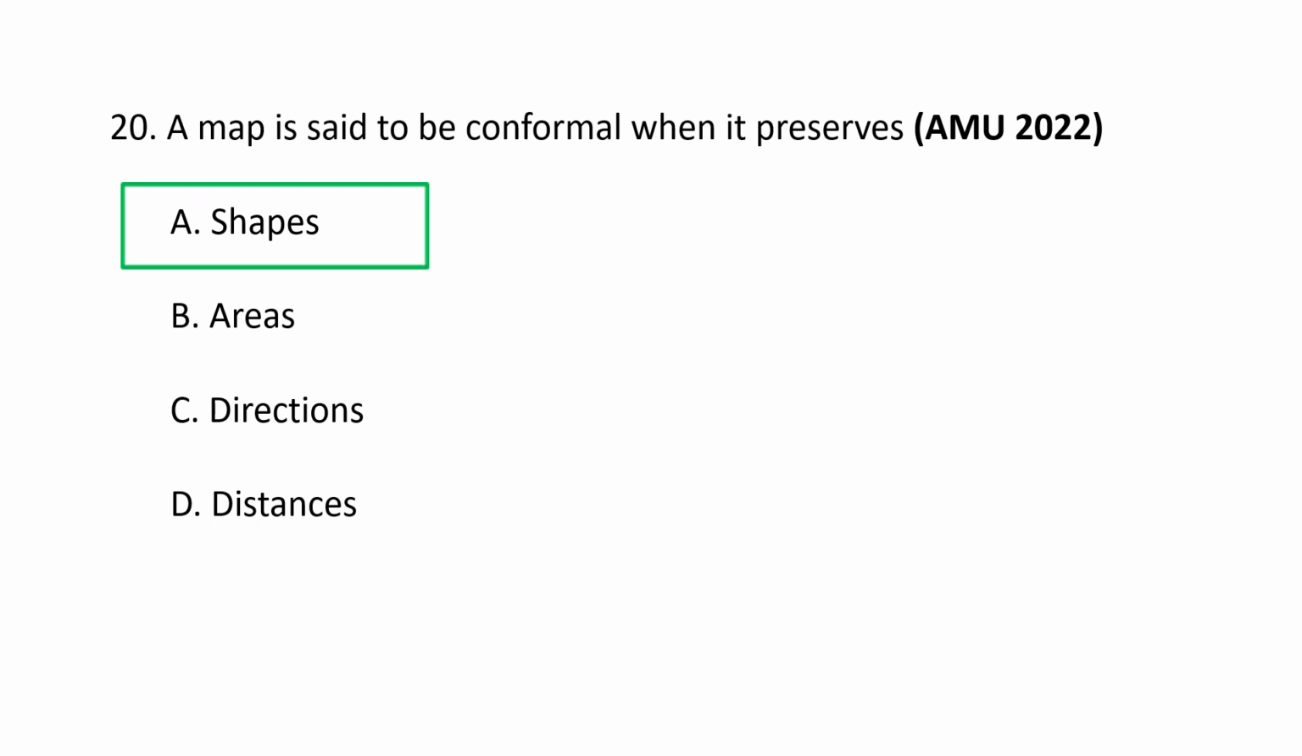Shapes. A map is conformal when it preserves angles and the orientation of infinitesimal shapes, meaning it keeps the angles between the curves the same in both magnitude and direction, though not necessarily their size or length. A map is said to be conformal when it preserves shapes. A is the correct option.